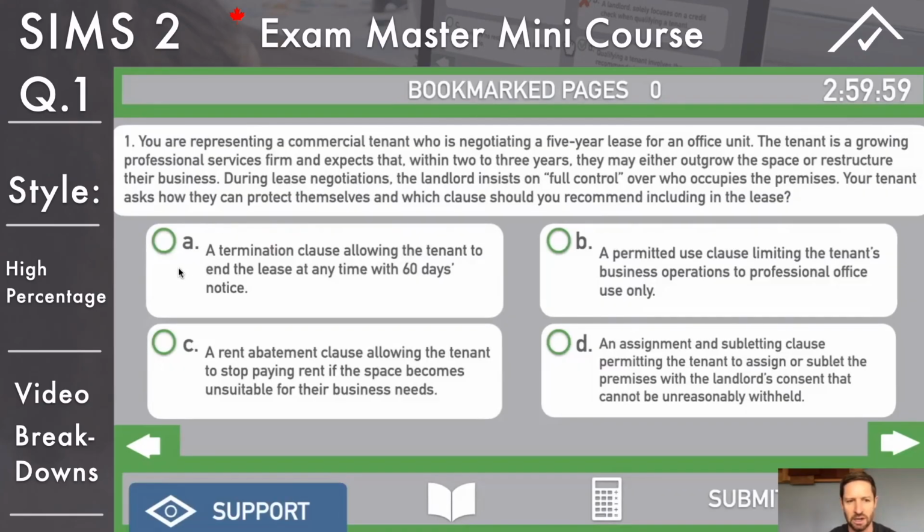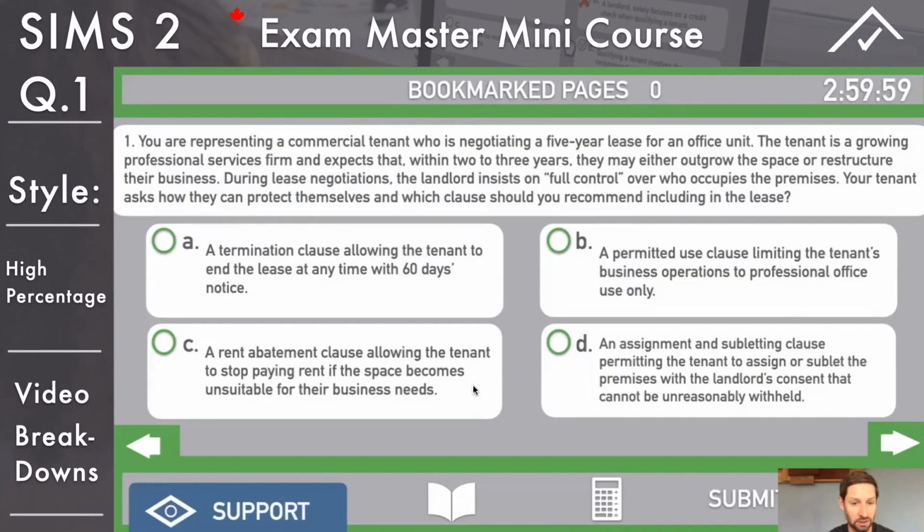I'm not sure. A, a termination clause allowing the tenant to end the lease at any time with 60 days notice. Early termination rights are rarely granted. This would not be it without significant costs, or the standard way tenants manage. This is not how you would manage future flexibility, that's for sure. I'd move on to B, a permitted use clause limiting the tenant's business operations to professional office use only. This as well wouldn't really help the situation they're in as far as leaving. So I'd move on from there as well.